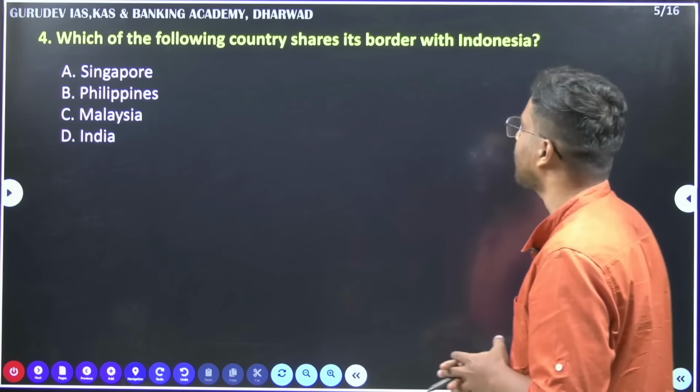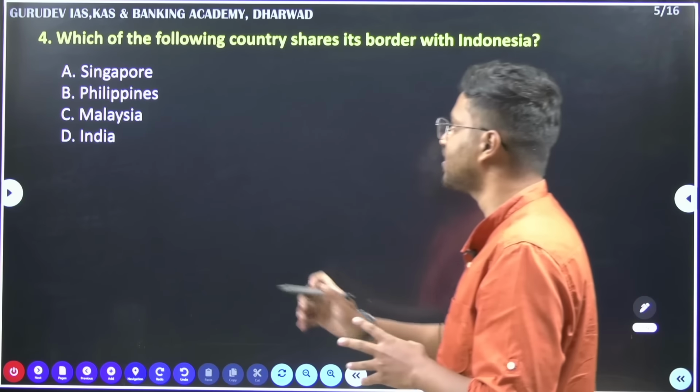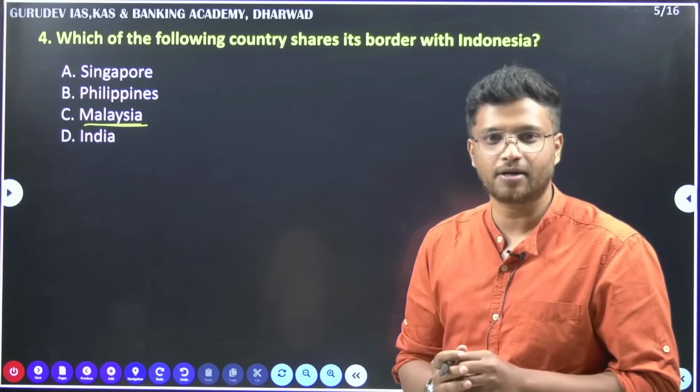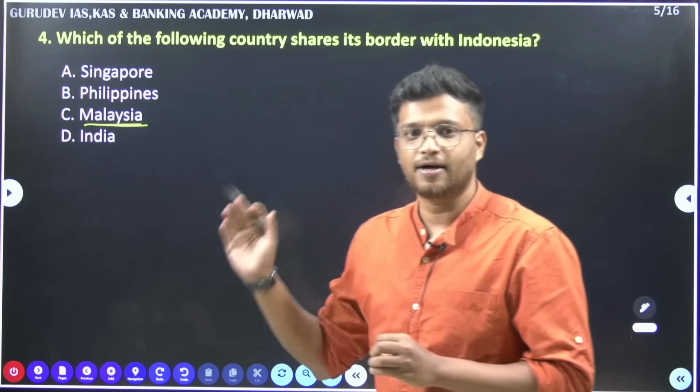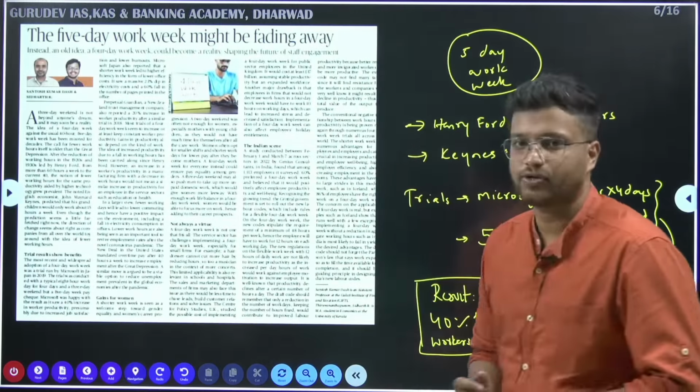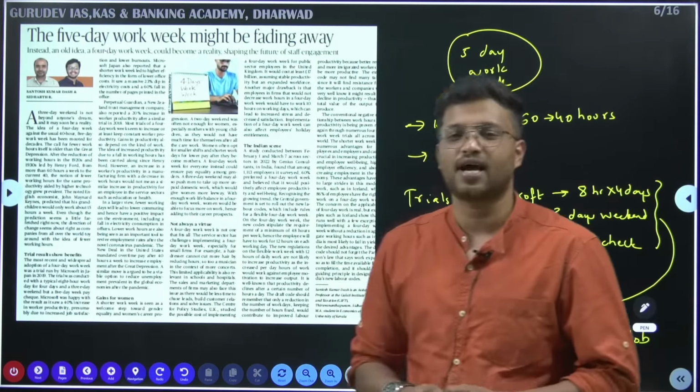Fourth one, which of the following countries shares its border with Indonesia? The answer here is Malaysia. The rest of the countries are nearby to these countries, but Malaysia shares the border with Indonesia here. Okay, so today we first start with the editorial here.